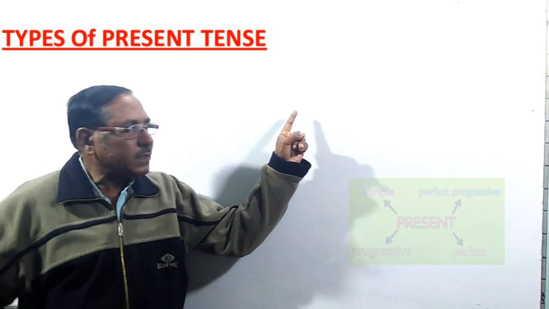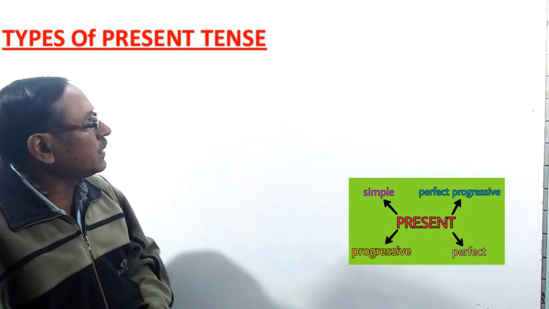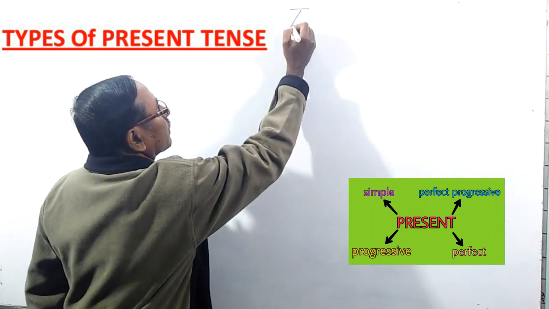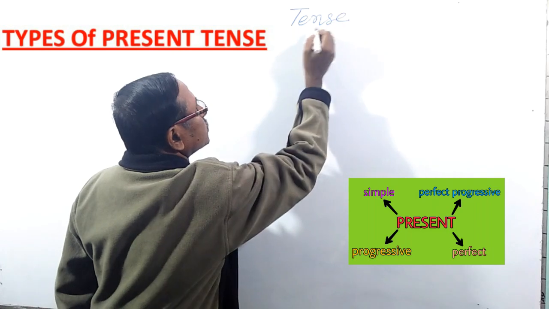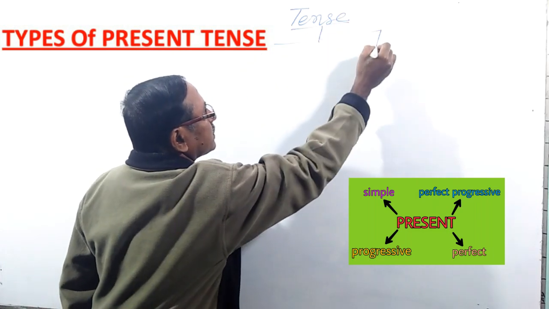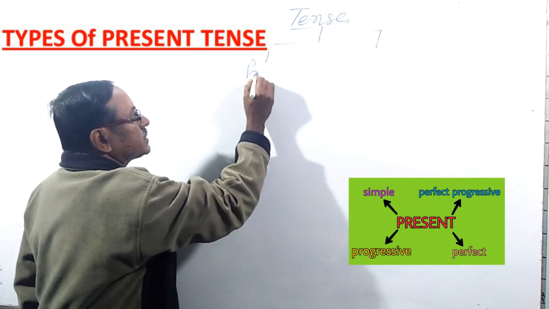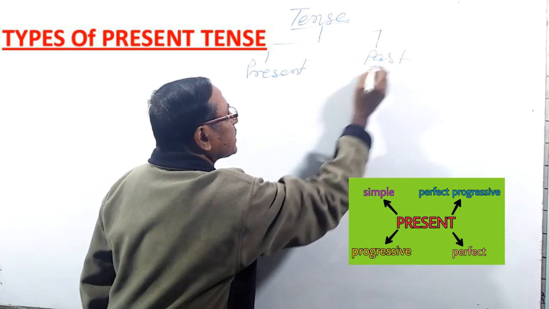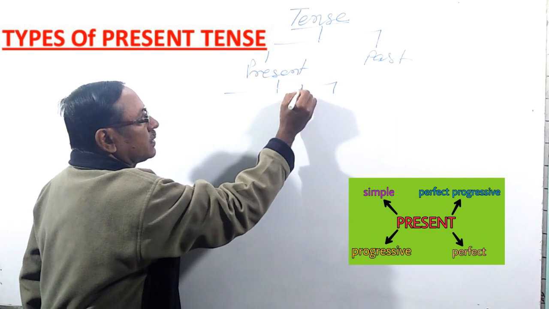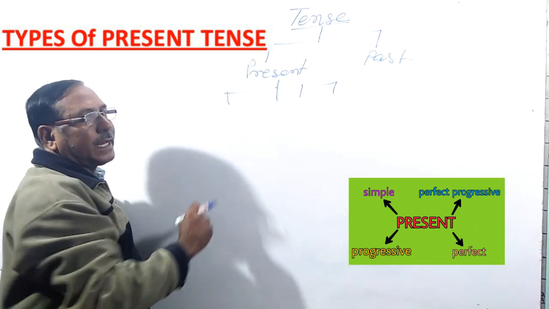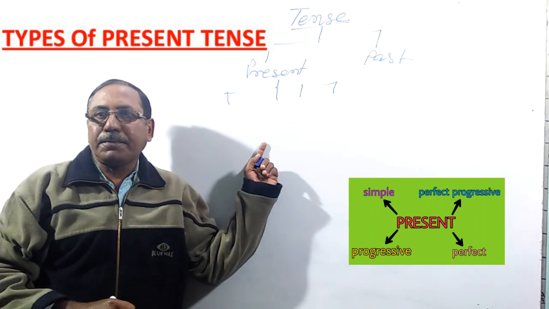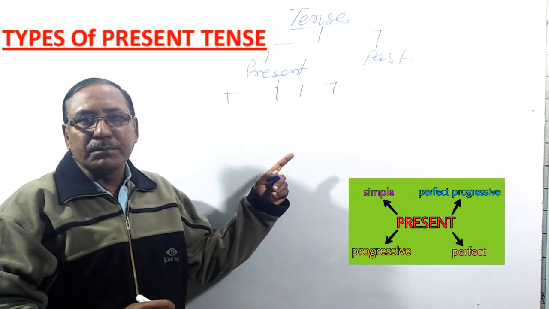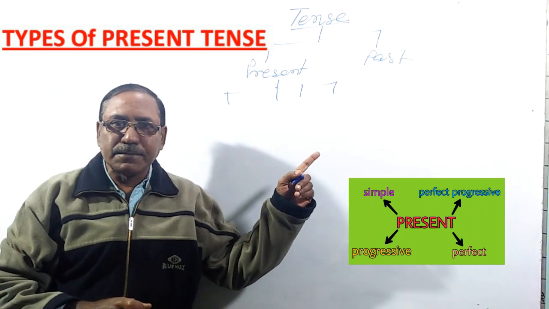Now discuss first what are the types of present. You see, our tense is of two types that we have already discussed, that is present and past. And as there are so many types of present, now we are discussing the types of present. Mu jaye or mu jauchi or mu jaichi or mu jai asuchi.